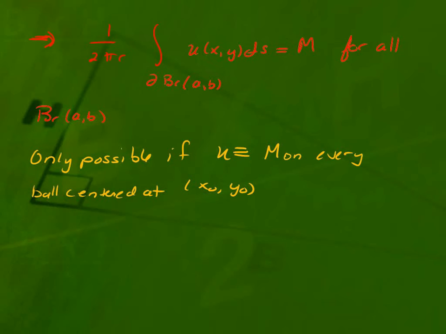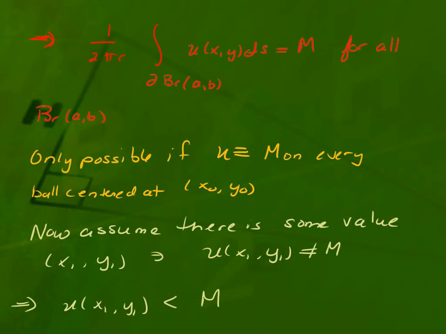That's because I didn't choose the size of this ball, right? This radius was arbitrary. And because my integral is equal to M for any choice of ball, as long as it's centered at x0, y0, that means that U itself must be M on every single one of those balls, but they're centered right at x0, y0. It doesn't mean that U is identically equal to M everywhere, just as long as I'm in any ball that's going outside of x0, y0.